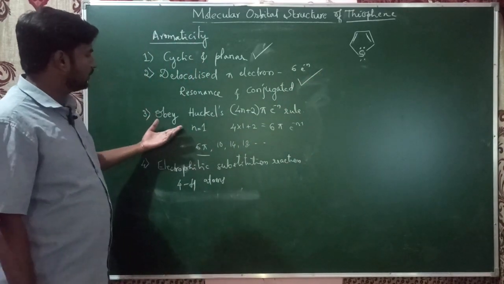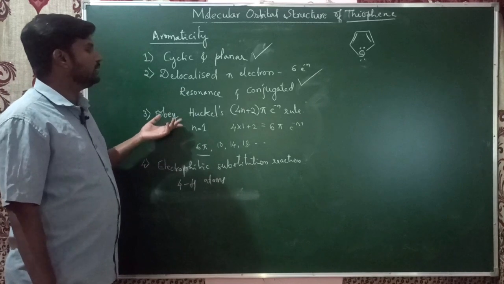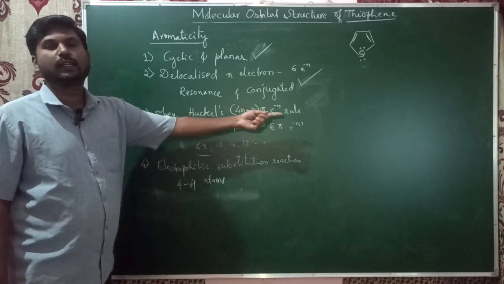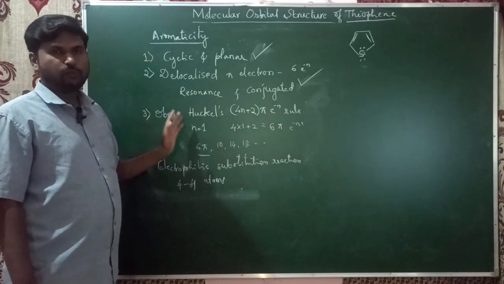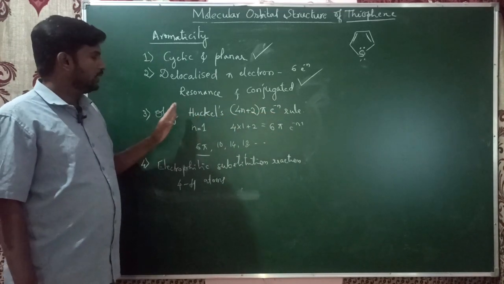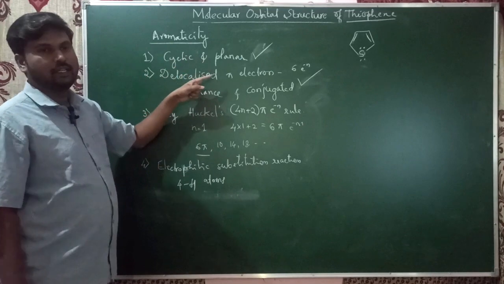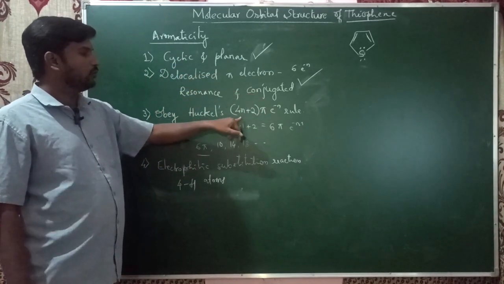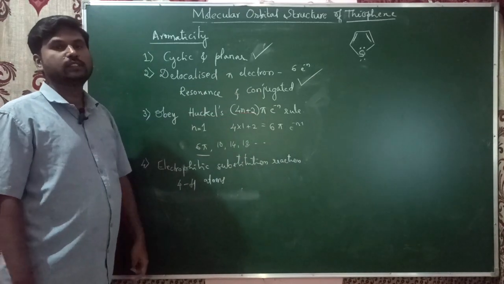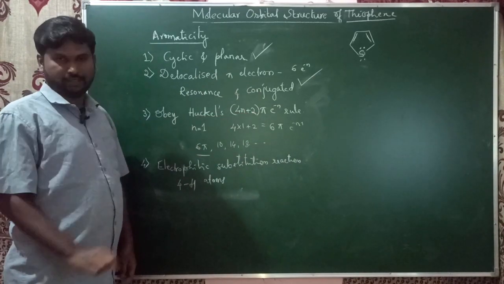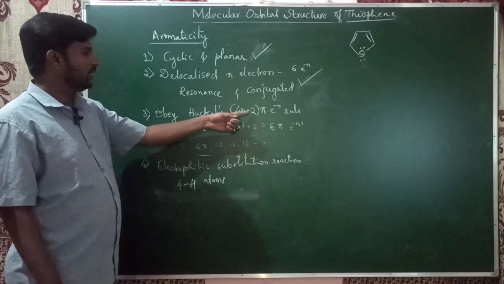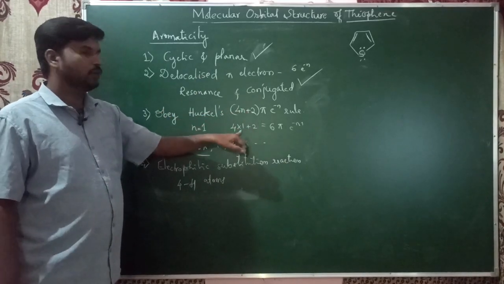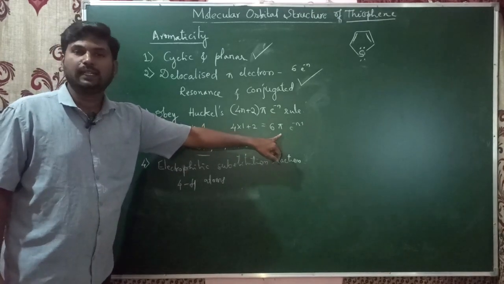When it comes to the third criteria, the compound should obey Huckel's 4n plus 2 pi electron rule. Huckel's rule states that a compound which is cyclic and planar with a completely conjugated system containing 4n plus 2 pi electrons will be aromatic. If I put n equals 1 for a single ring, then 4 into 1 plus 2 is 6 pi electrons.